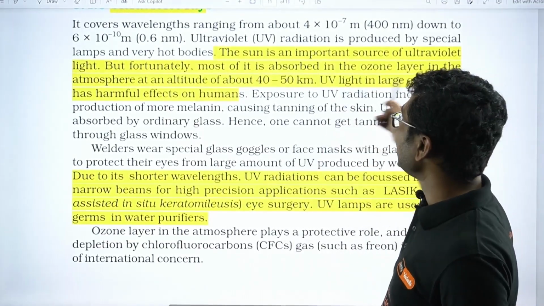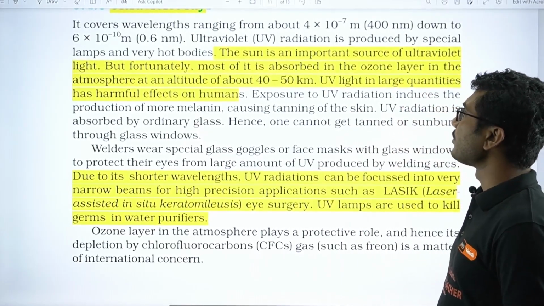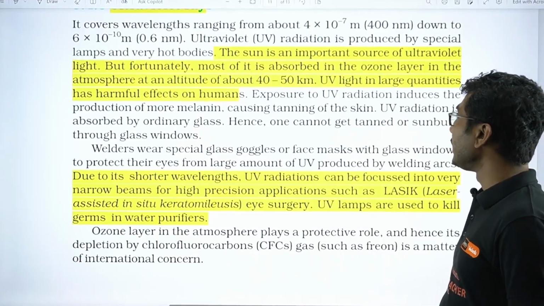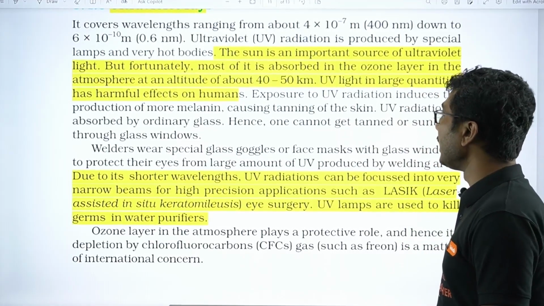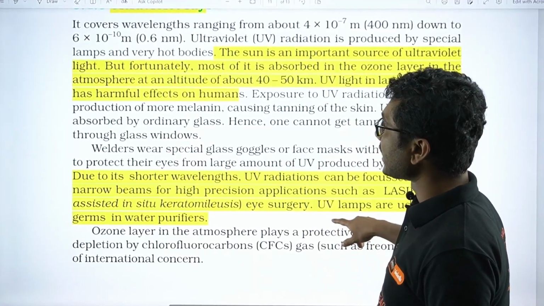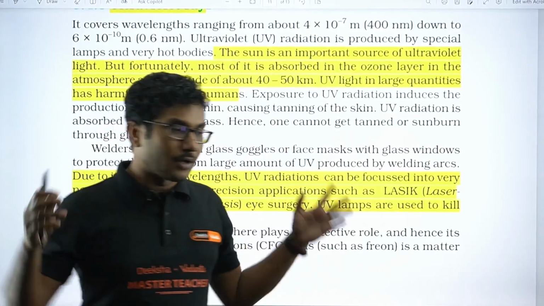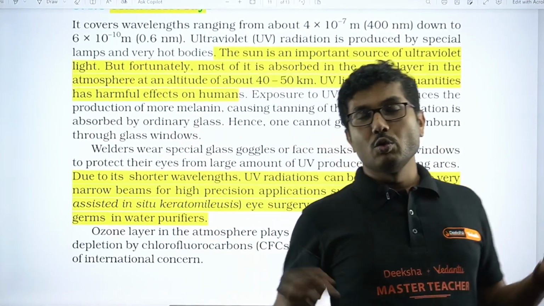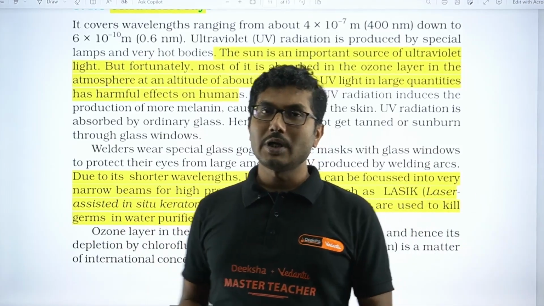Now the sun is an important source of ultraviolet light, but fortunately most of it is absorbed in the ozone layer in the atmosphere at an altitude of 40 to 50 km. UV light in large quantities has harmful effects on humans. So basically the sun emits a large amount of UV rays, but those UV rays do not reach us. They mostly get absorbed in the ozone layer.